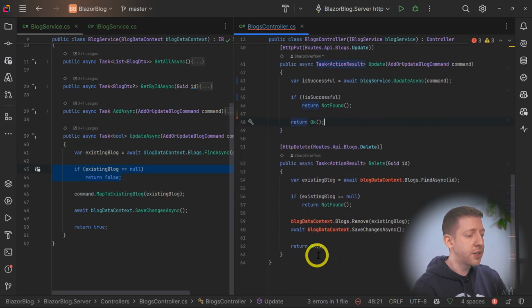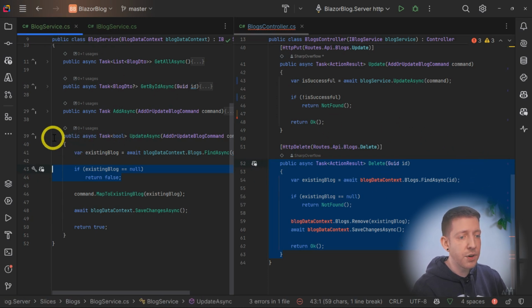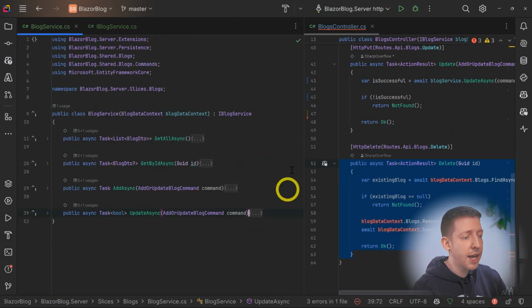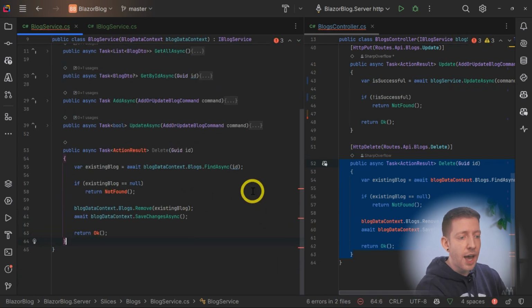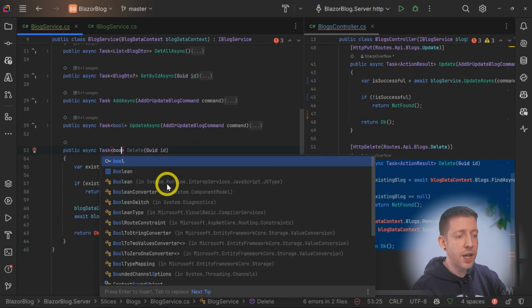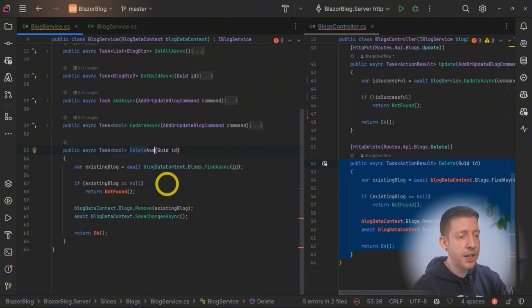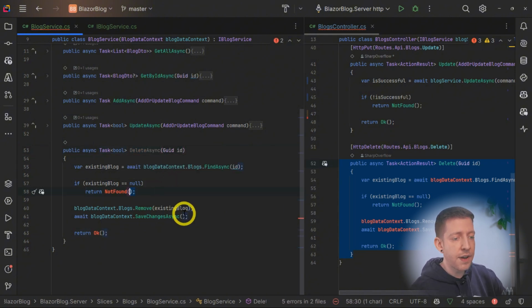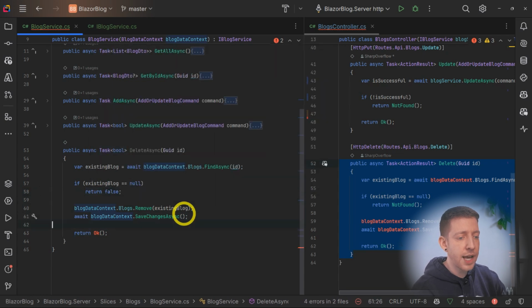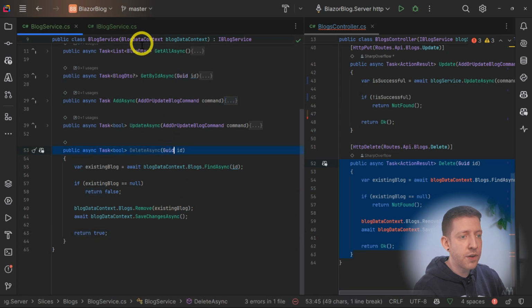And then finally, let's do the same with the delete method. So I'll copy that, bring it over into our blog service, and I'm going to add that here. And then here we again will return a true or false, and I will call this deleteAsync. Again, if it's not found, we'll return false, and if it is successful, we'll return true. Let's add that to our interface.